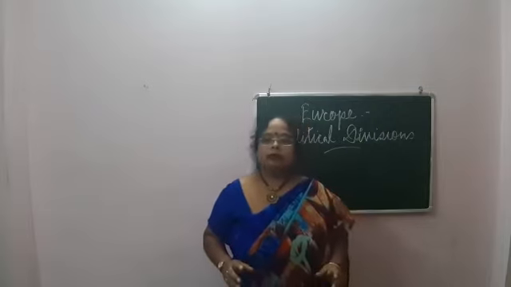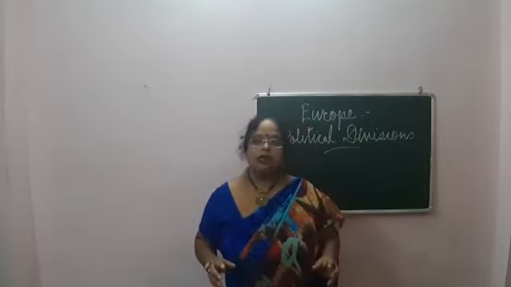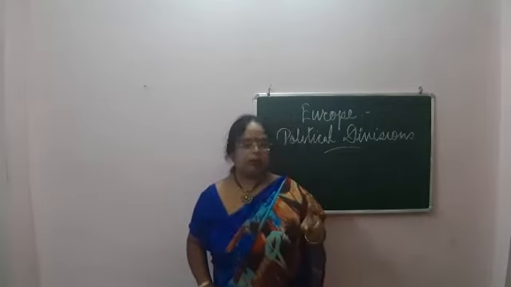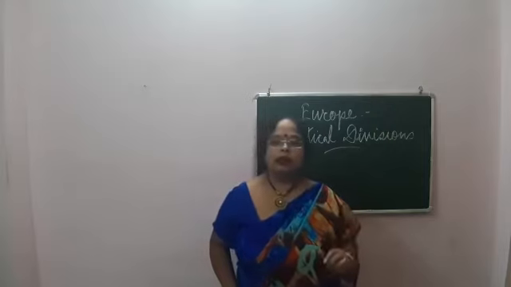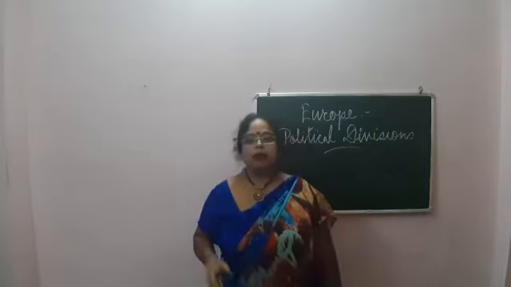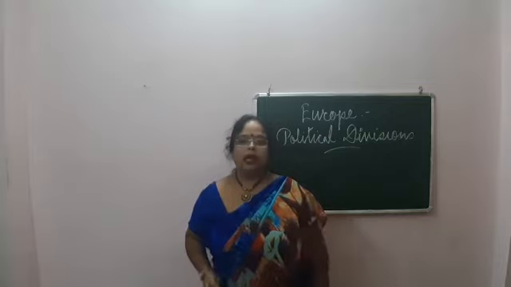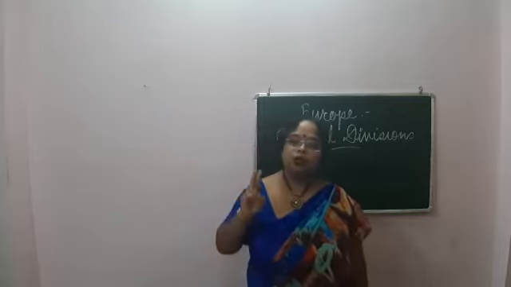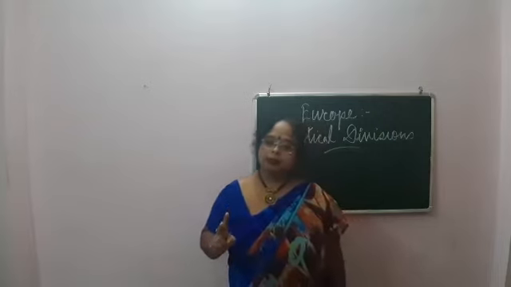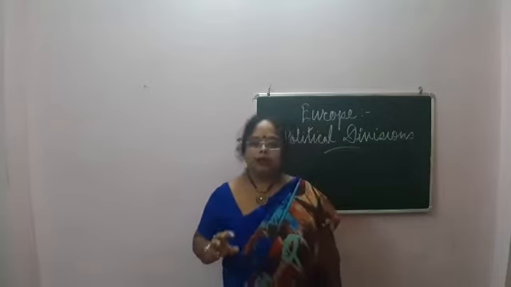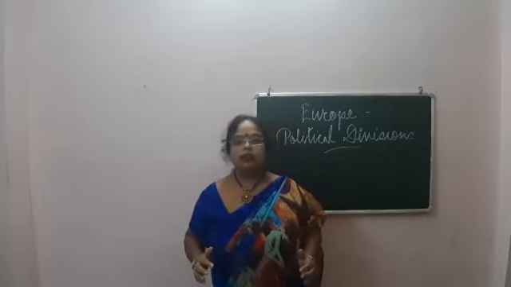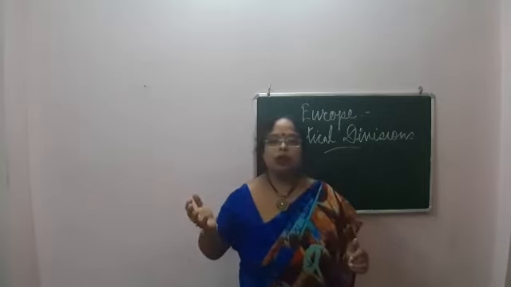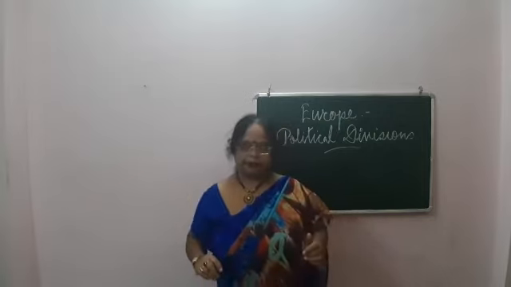The United Kingdom, or UK, comprises two main parts: one is Great Britain, another is Northern Ireland. Great Britain is made up of Scotland, England and Wales. And there are two main divisions of the island of Ireland, in which the southern part is called the Republic of Ireland and the northern part is called Northern Ireland.